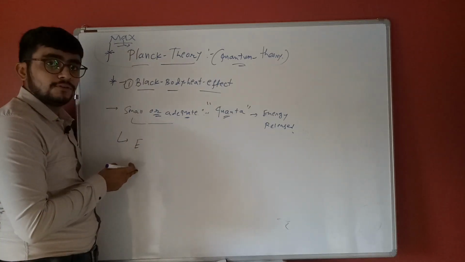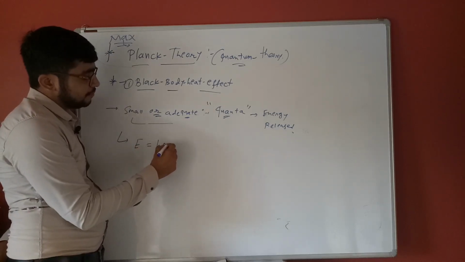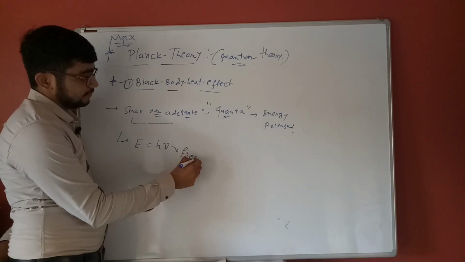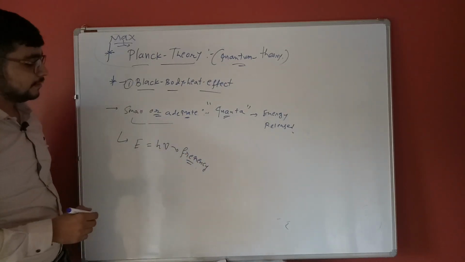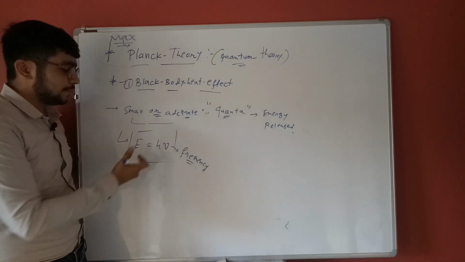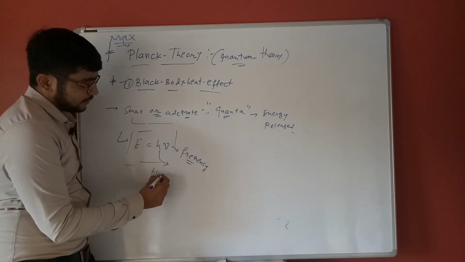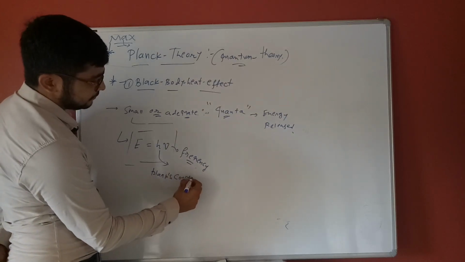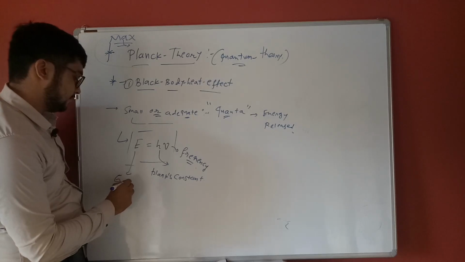Max Planck derived the formula E is equal to h mu, where mu is the frequency. Energy is proportional to this frequency, where h is Planck's constant.